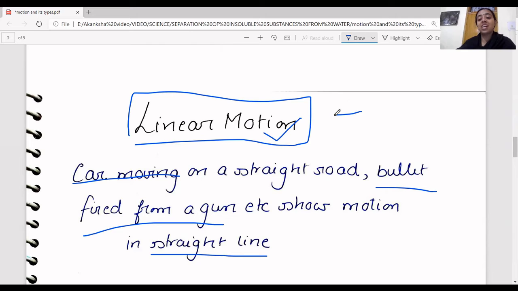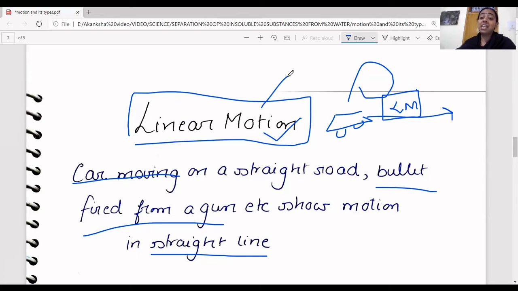When a car moves on a straight line, only then you say it is in linear motion, right? Probably a car would move circularly also. If the car is moving circularly, then it is not in linear motion. When the car is moving straight on the road, only then you can say that it is linear motion with respect to time. So when a body changes its position in a straight line with respect to time, that motion is called linear motion, right? So I hope it is clear.